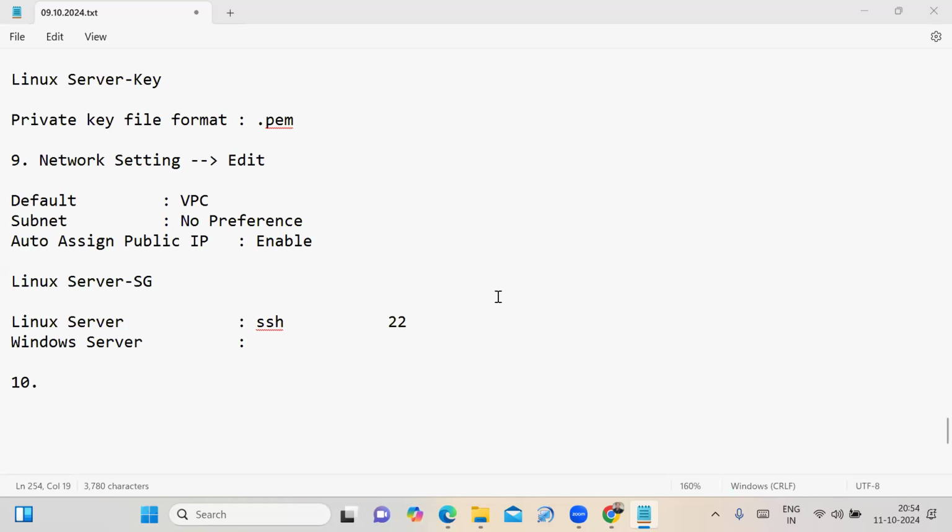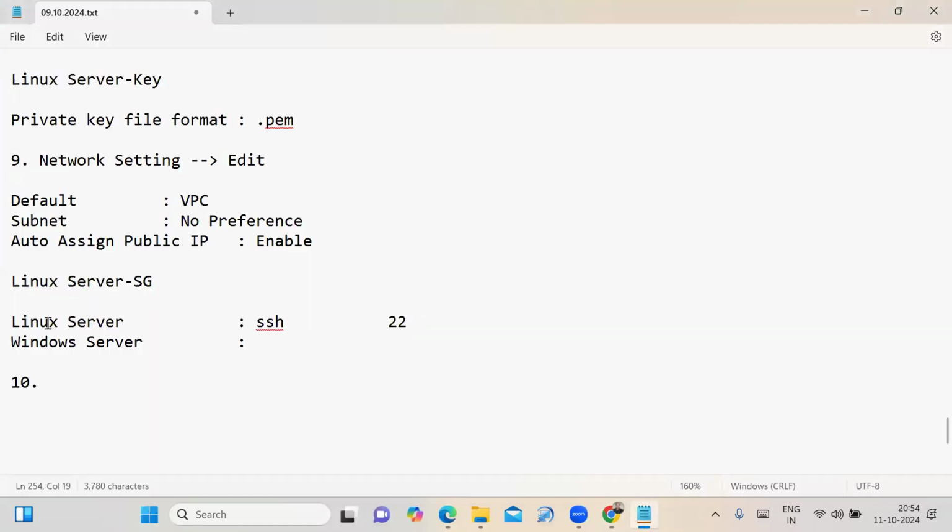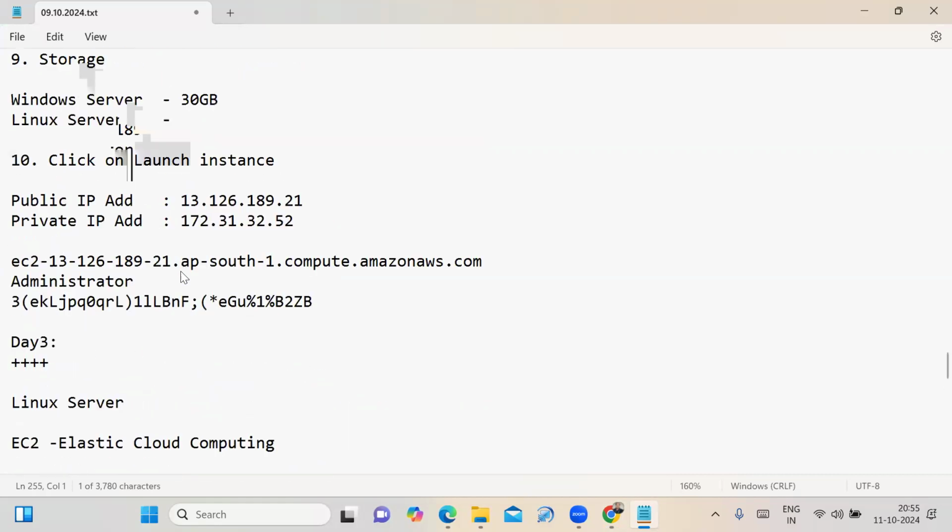Okay, fine. What I want to ask is, see, for the Linux server, the inbound security group rule by default provides the type SSH, port range 22. I am selecting the source type anywhere. I am asking, for the Windows server, what is the type it is providing? What is the port number? See, in the last session, I discussed that.